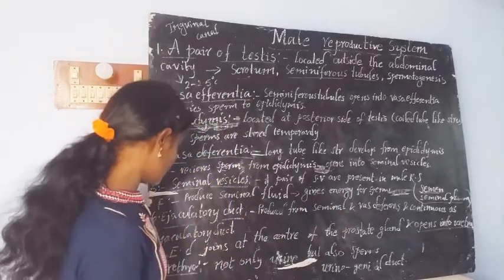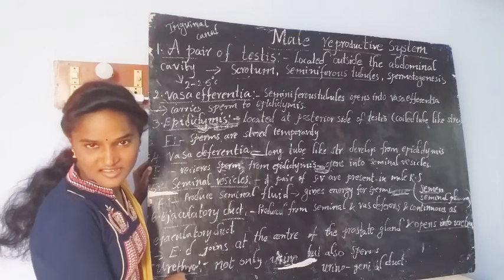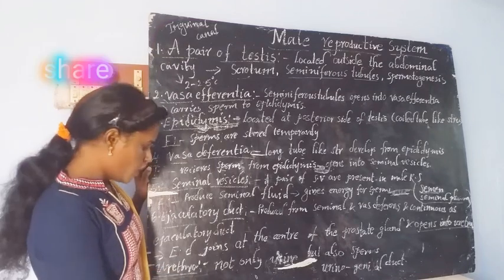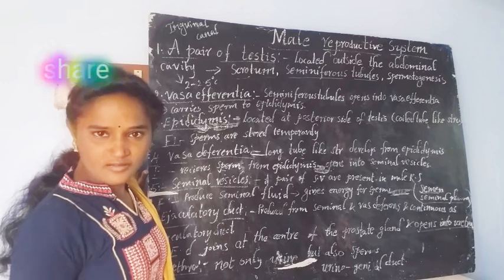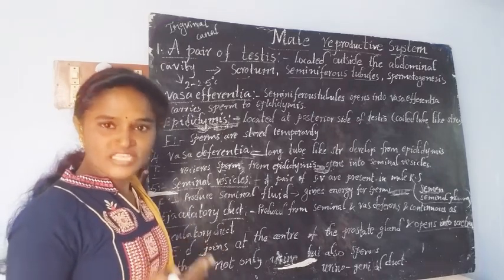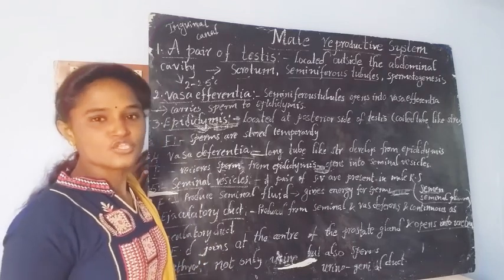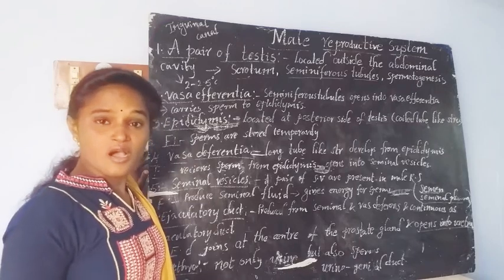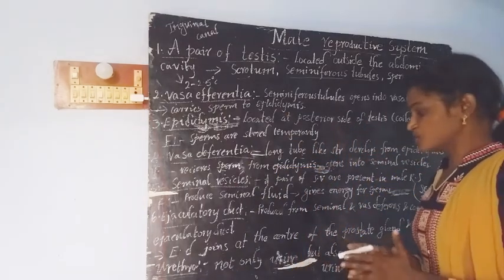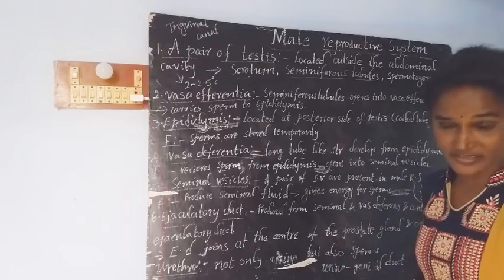And we reach the last part of the male reproductive system, that is the urethra. We all know the function of the urethra from the fourth lesson, that is excretion. The urethra is very useful for excreting urine. Along with excretion of urine, the urethra is also able to release the sperms out of the male reproductive system.